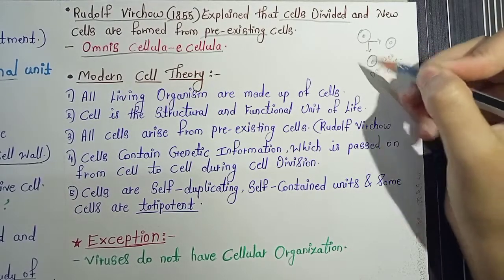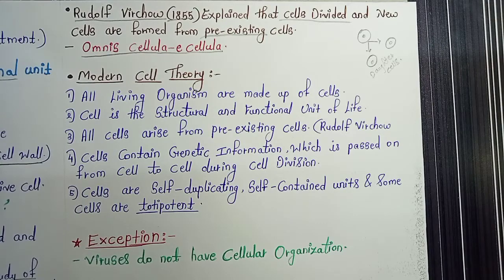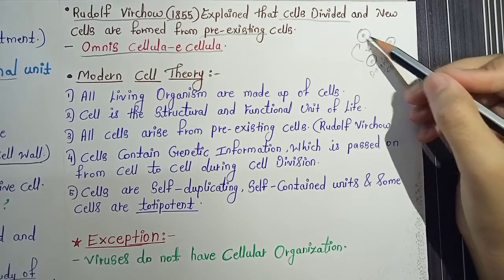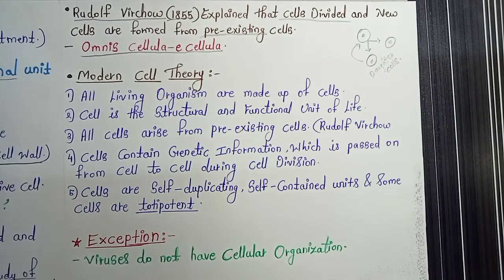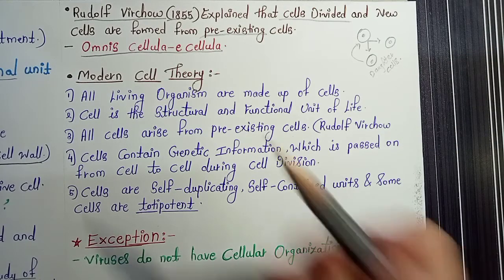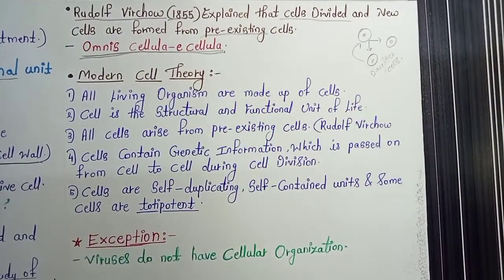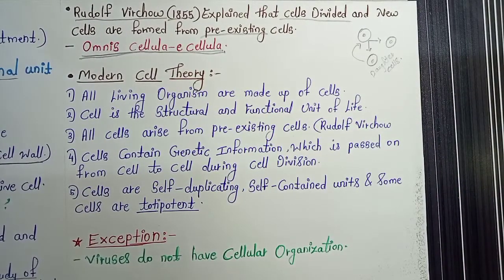So generally that is what he said, that every cell arises from a pre-existing cell by the process of division, which we now call cell division. This is a very famous statement, omnis cellula e cellula. If you are preparing for any kind of exam like NEET, questions would be asked on this topic. It is one of the very important topics.